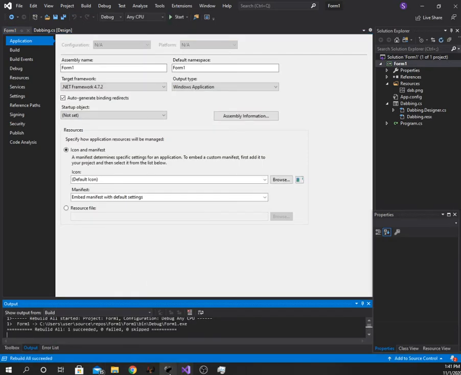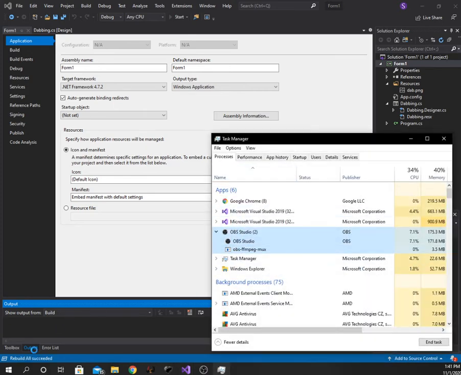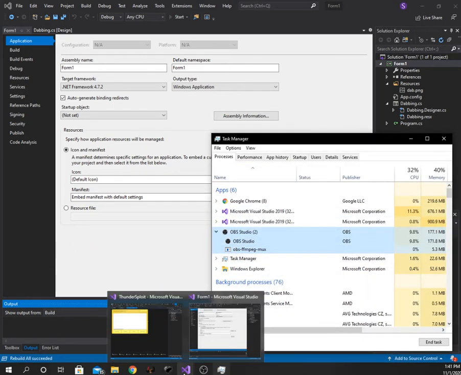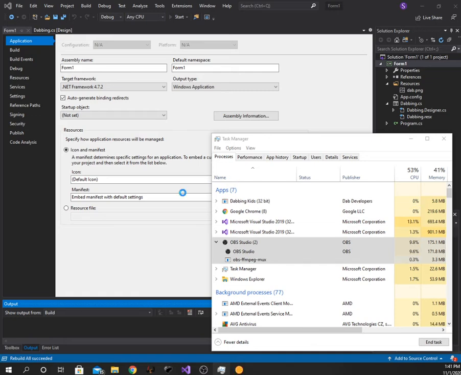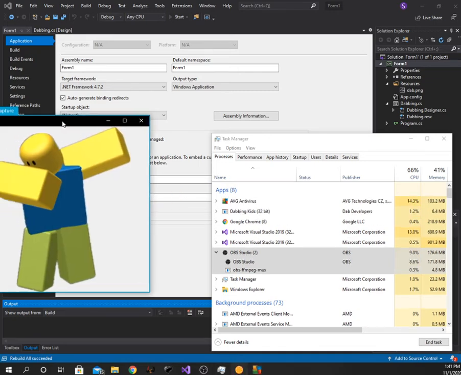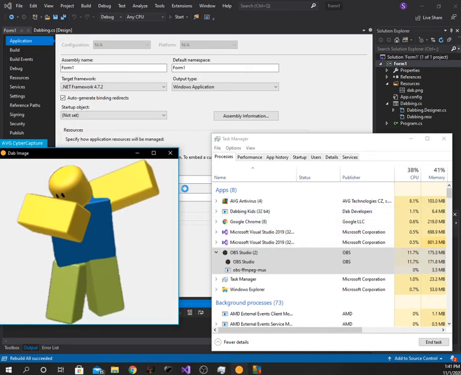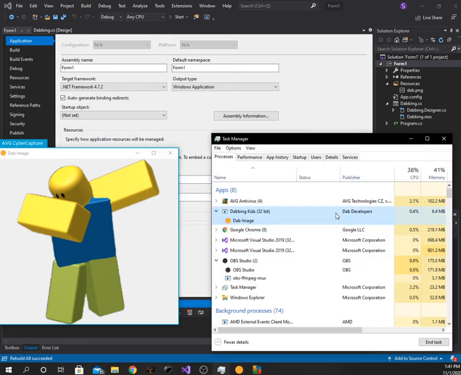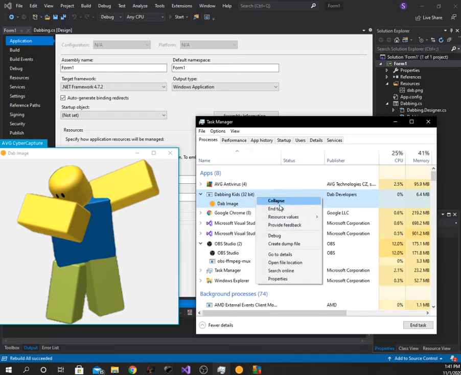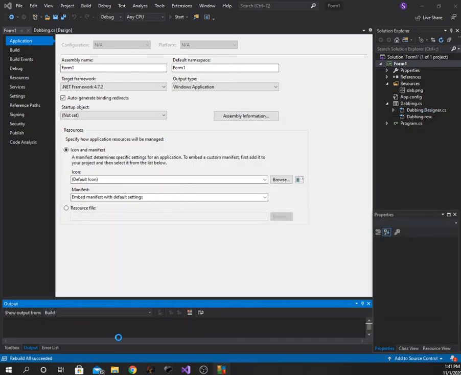All right, let's start the program. Let's go to the Task Manager. And we got it. It says dabbing kids, as we set our title. We're going to go into it, and you've got the dab developers, the publisher name. Now trademark no one can take, so let's end the task.